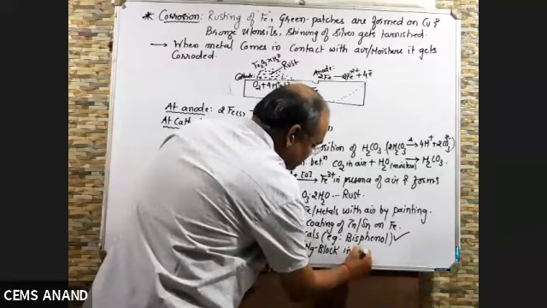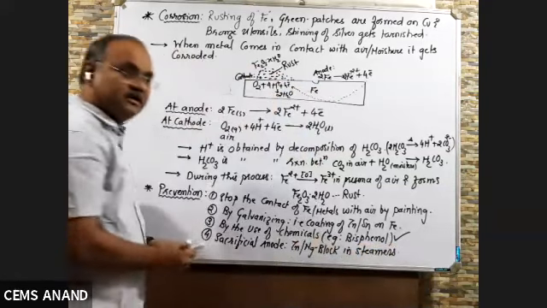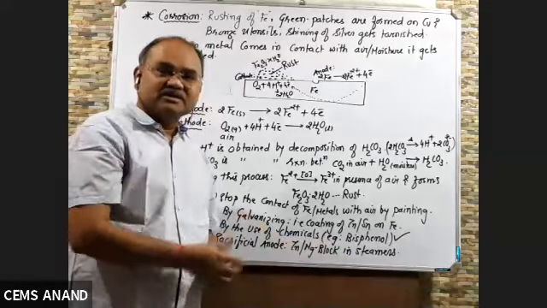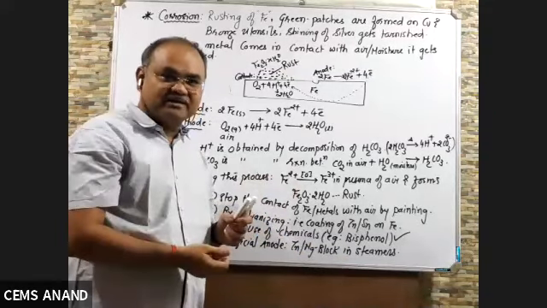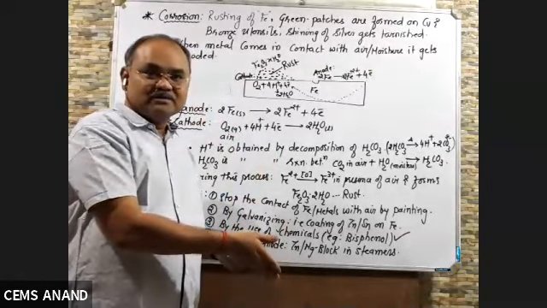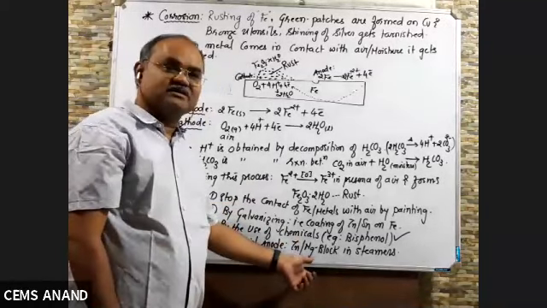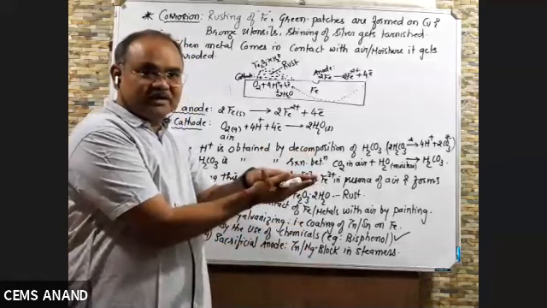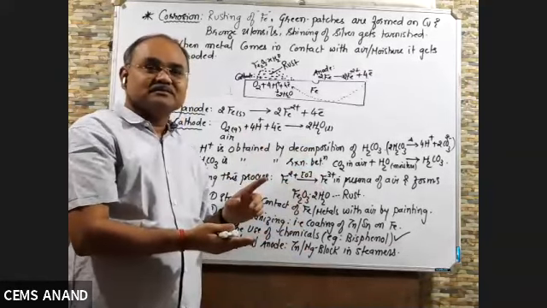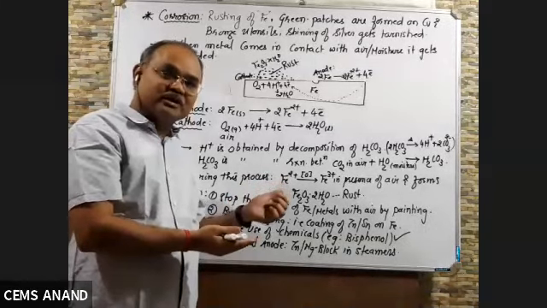This also you might have studied in lower class, that zinc and magnesium blocks are used in steamers. The bottom part of the steamer is made up of iron, and that bottom part of the steamer is always in contact with the water. So it may undergo corrosion, but they are using zinc or magnesium. So when zinc and magnesium is attached to iron, zinc and magnesium undergo oxidation. And iron will not undergo oxidation because it will act as cathode. So by this way you can protect the corrosion of iron.